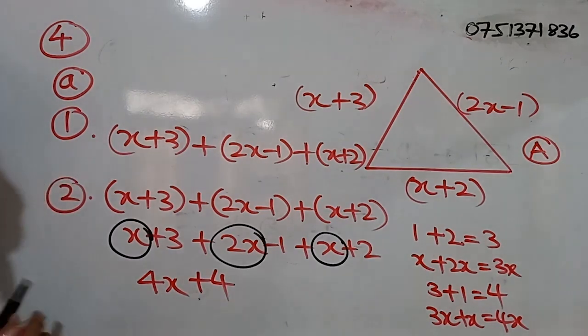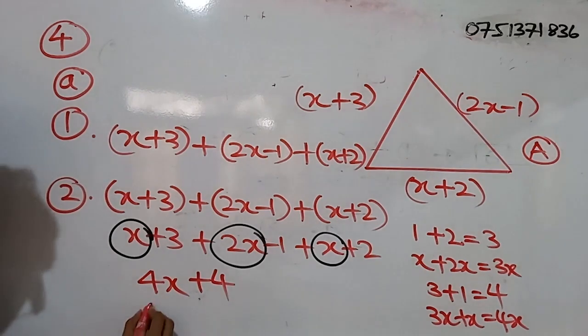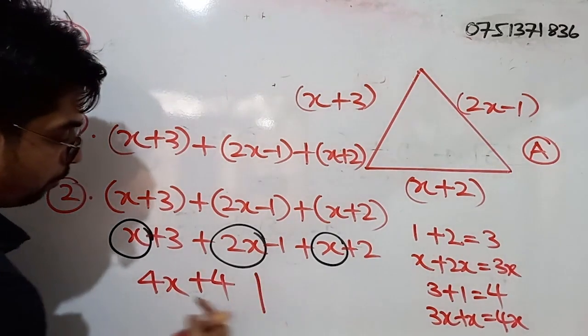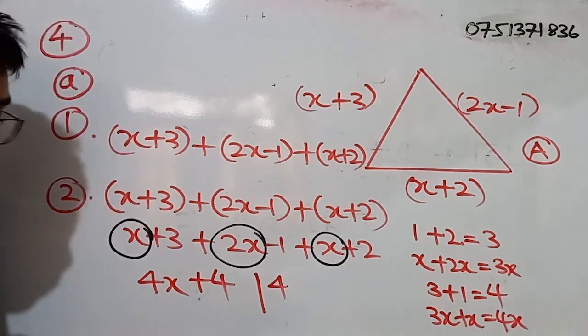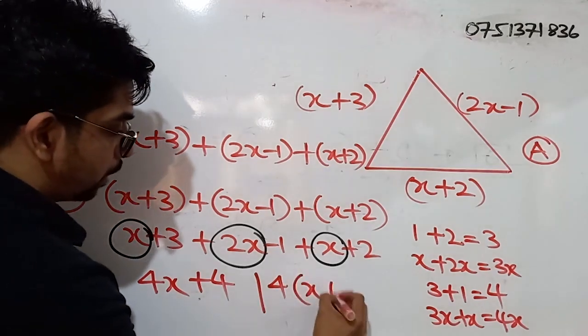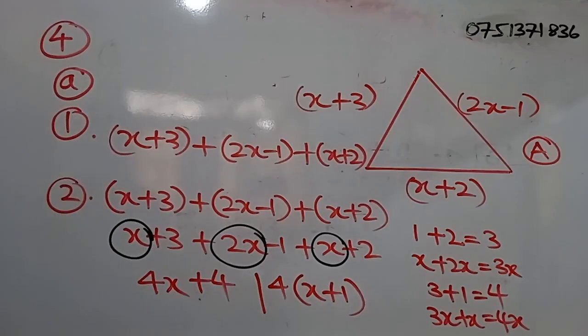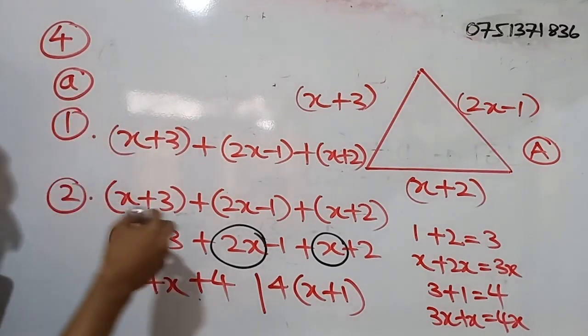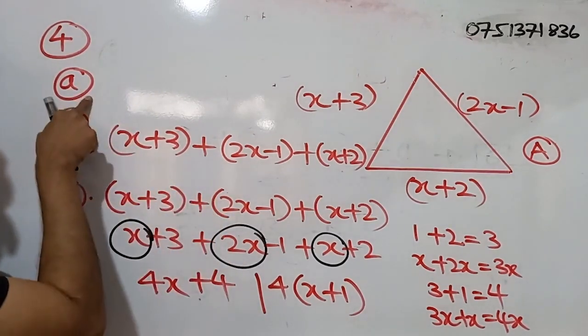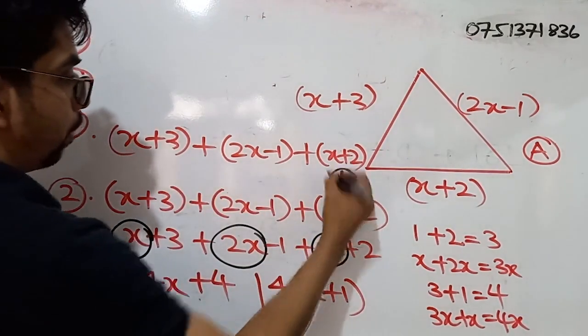When we simplify a bit more, we can take 4 as the common factor. Then what goes inside the brackets? x plus 1. So for part 1 under simple A, you will be getting 1 mark.